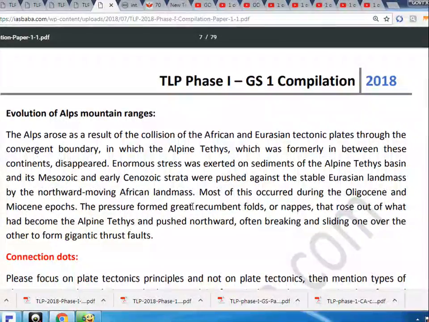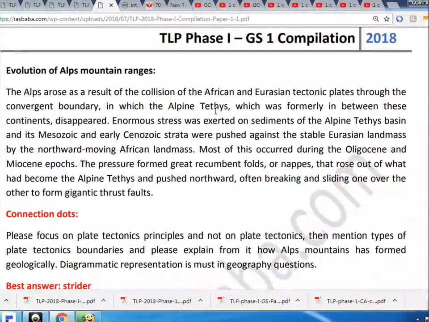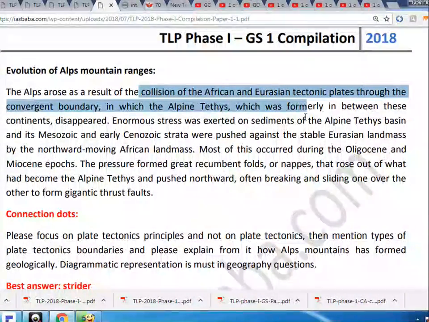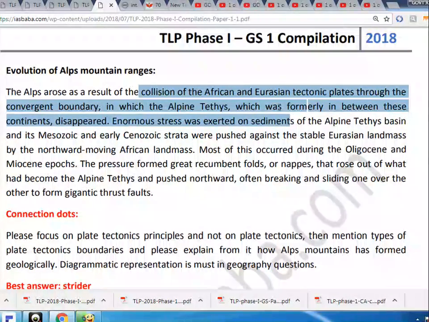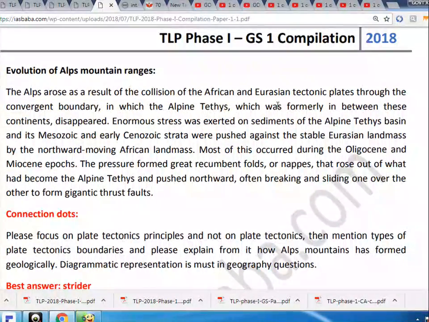TLP Phase I, GS1 Compilation 2018, Page 7. Evolution of Alps mountain ranges. The Alps arose as a result of the collision of the African and Eurasian tectonic plates through the convergent boundary, in which the Alpine Tethys, which was formerly in between these continents, disappeared.